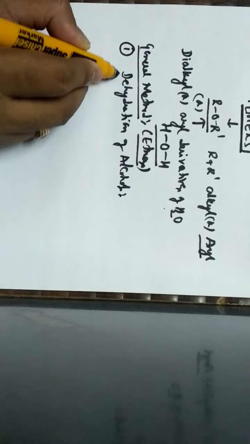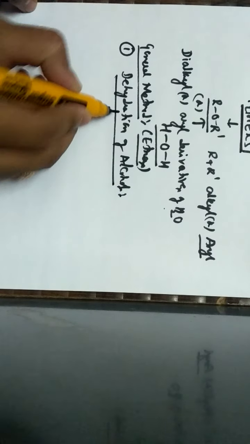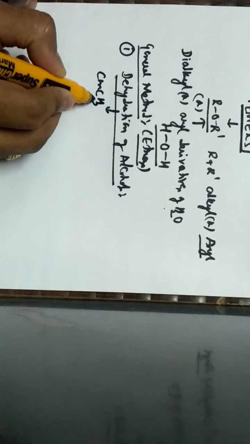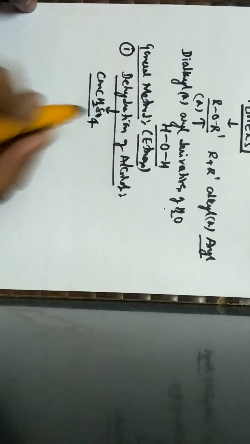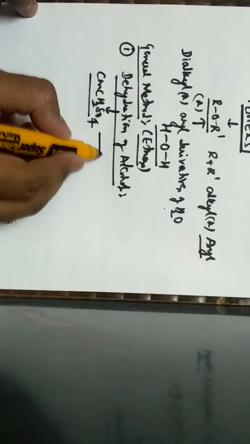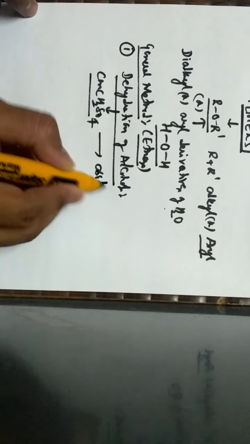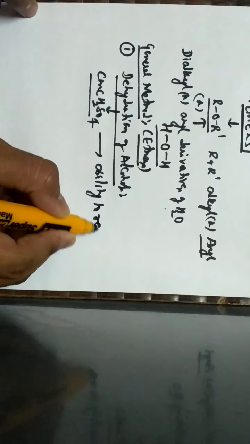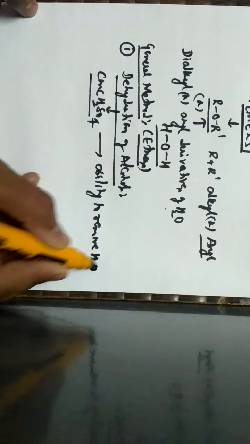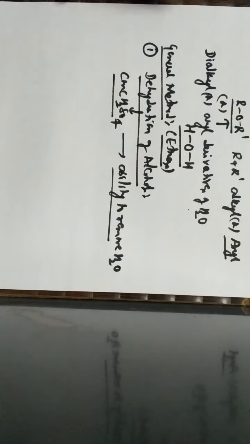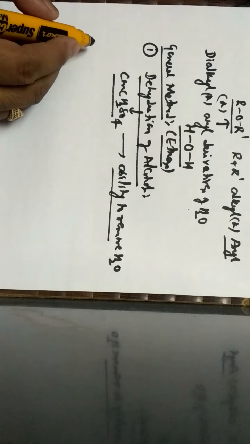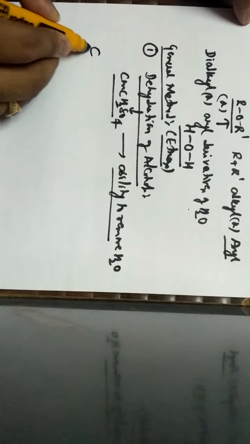We already know that the most commonly used dehydrating agent is concentrated sulfuric acid, which has the ability to remove water. Hence, it is called the strongest dehydrating agent. First, let us discuss an example.